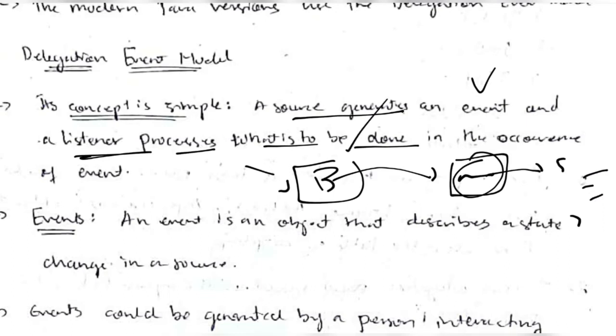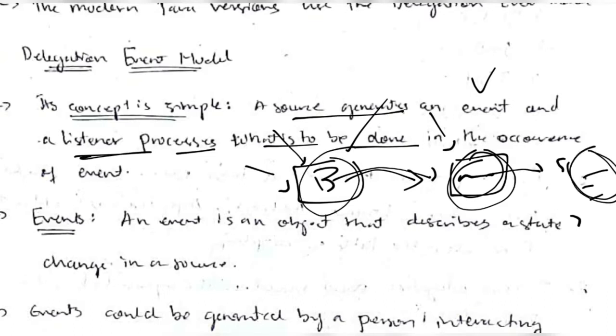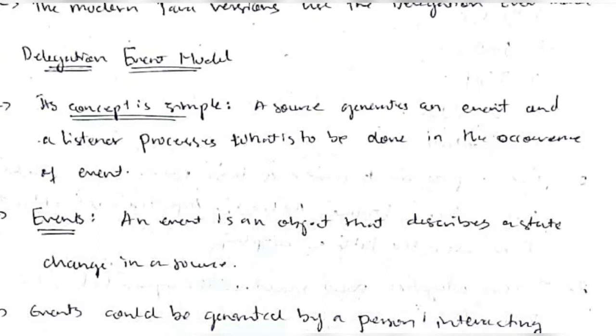Okay, so whenever a button is clicked, this listener will do that process. Suppose the button is to switch on the camera. Whenever I click the button, at that time the camera will be on. To switch on the camera, that code I will write here. So this is the concept of event handling.